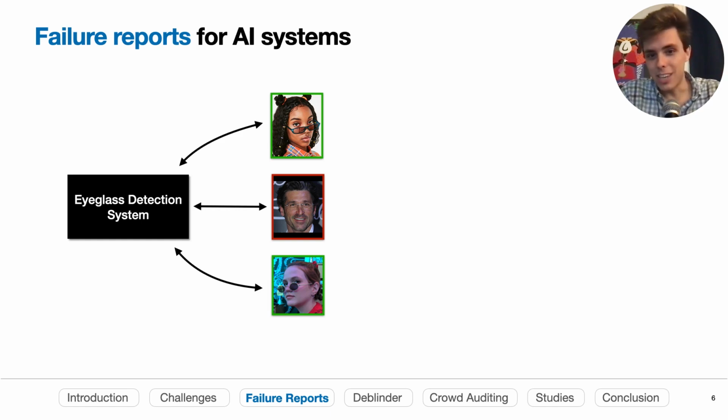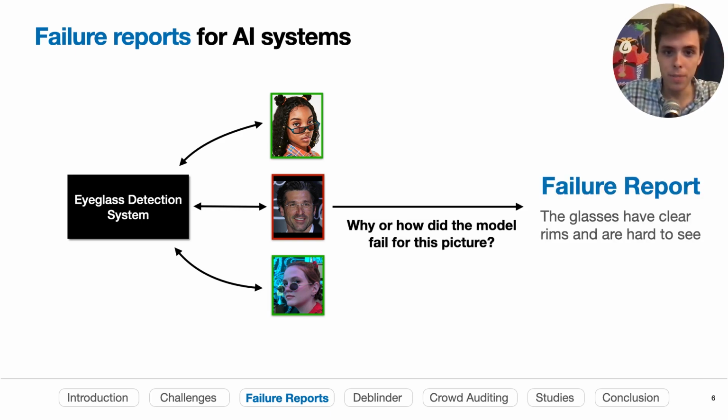We don't have as much context as we do for software. We don't have stack traces. We don't have steps to reproduce. We really just have the instance that failed and what the user thinks the problem is, why the model potentially failed for that instance. So we term these descriptions failure reports, descriptions of how or why the user thinks that the model failed for a certain instance.